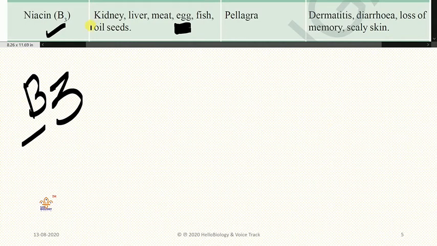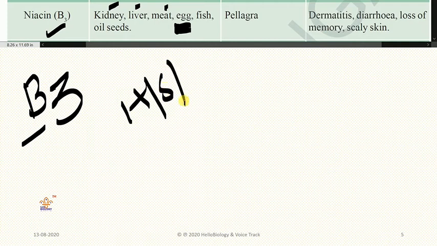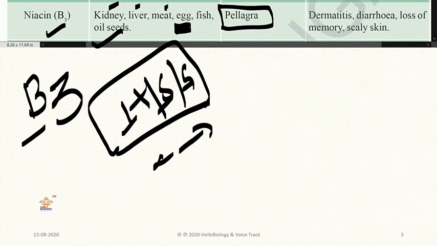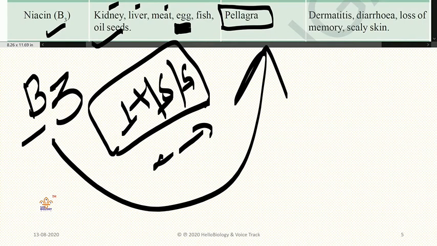Next, this B3 vitamin is present again in kidney, liver, and the meat of hen, sheep, and goat, and other organisms also. But for your 10th class, you remember hen, sheep, and goat. Oil seeds also. Oil seeds we have seen in the case of the first vitamin. Remember, if you don't eat that, what will happen? A lack of B3 will lead to a disease called pellagra.